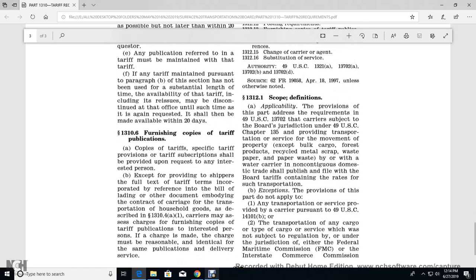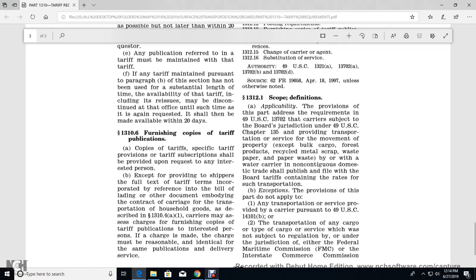Within 20 days. 13.10.6 Furnishing copies of the tariff. A copy of the tariff publication, a specific tariff provision, or a tariff subscription shall be provided upon the request of an interested person, except for providing the shipper the full tariff of the terms incorporated by reference into the bill of lading or other document embodying the contract of carriage of household goods, as described in 13.10.4(a)(1).